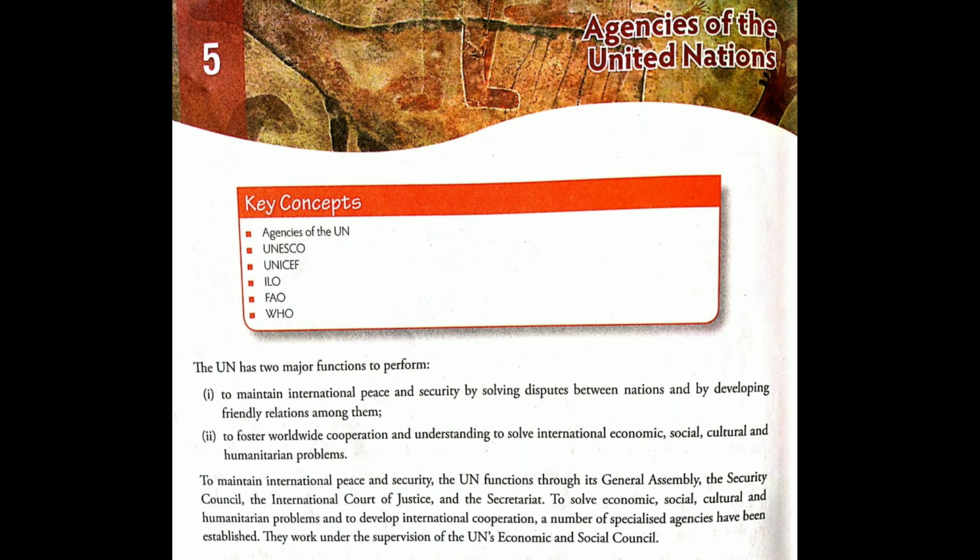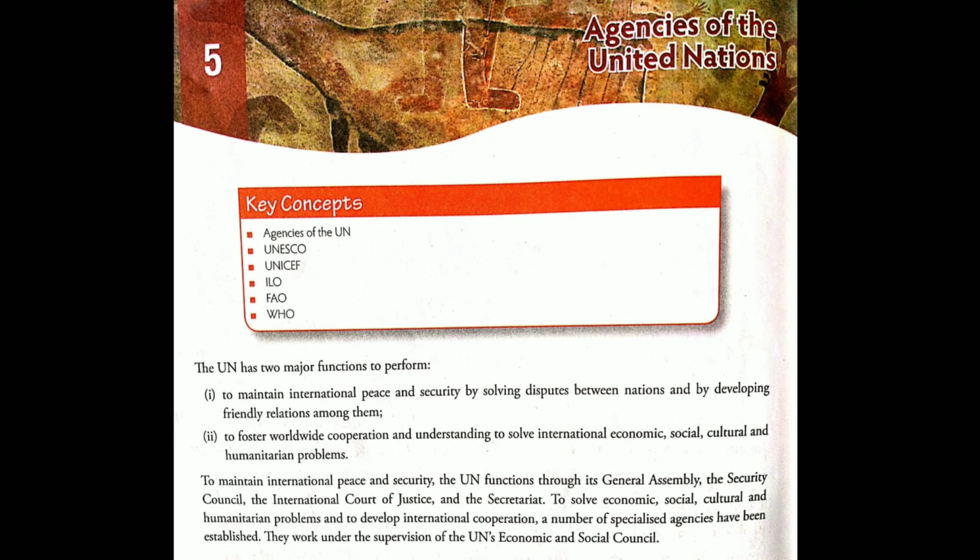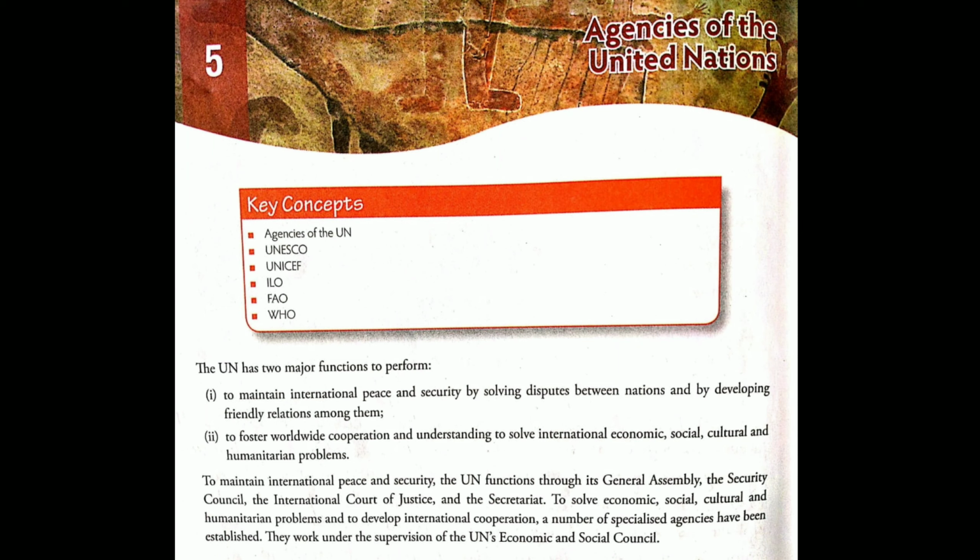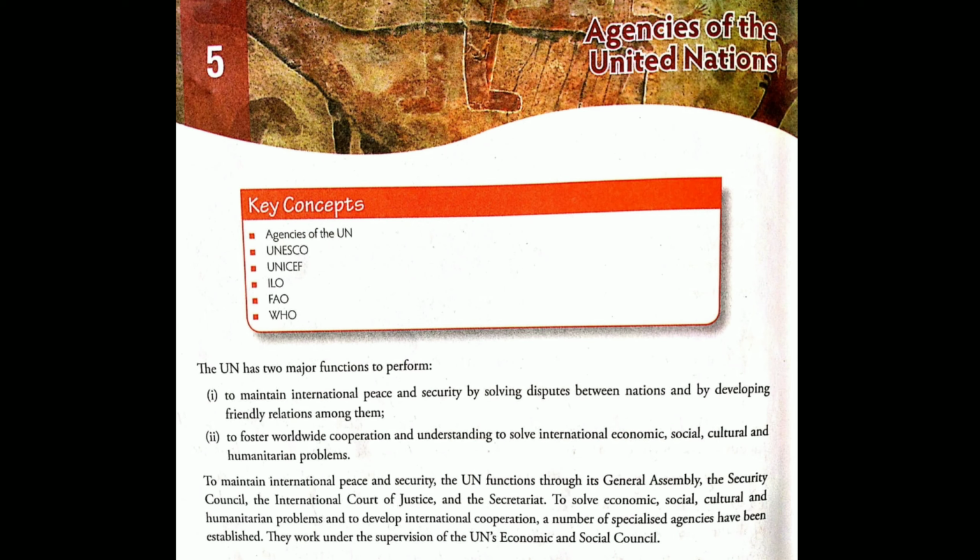To solve economic, social, cultural and humanitarian problems and to develop international cooperation, a number of special agencies have been established. To get the economic and social goals, and overall development including cultural and humanitarian problems, several agencies are required.